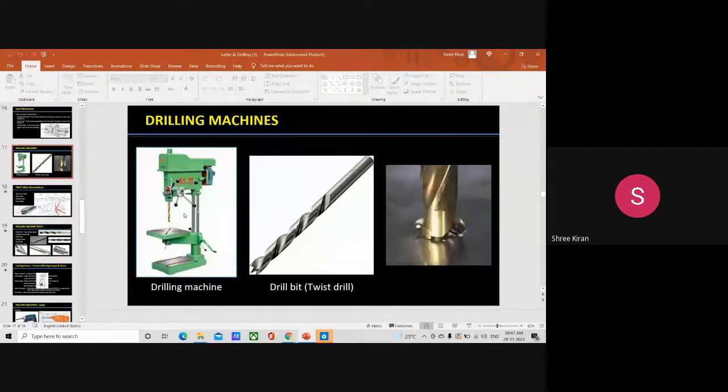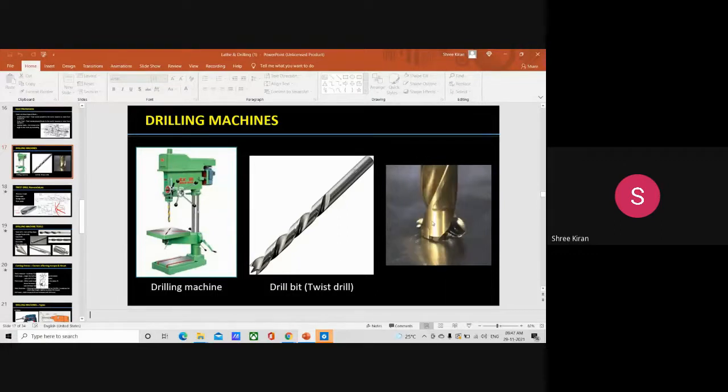So what do you mean by drilling machine? What is the purpose of a drilling machine? Drilling is the process of originating holes in the workpiece by using a rotating cutter called drill. The main purpose of a drilling machine is to originate holes in the workpiece by using a rotating cutter called drill. So this is the basic rotating cutter which is named as drill.